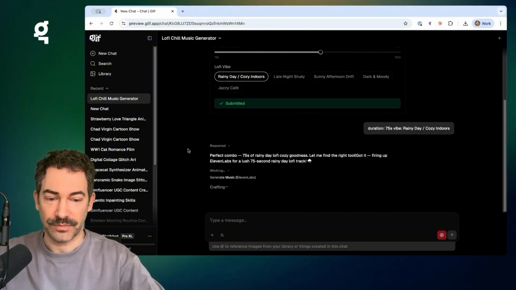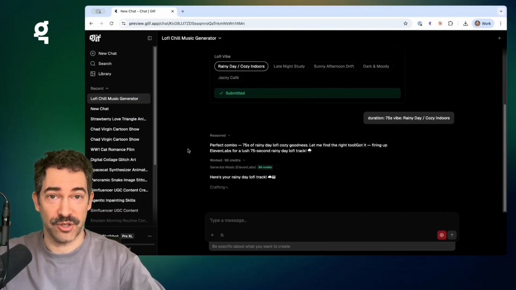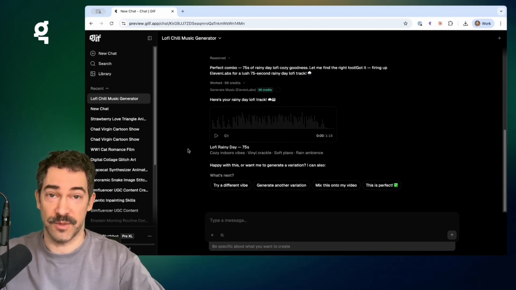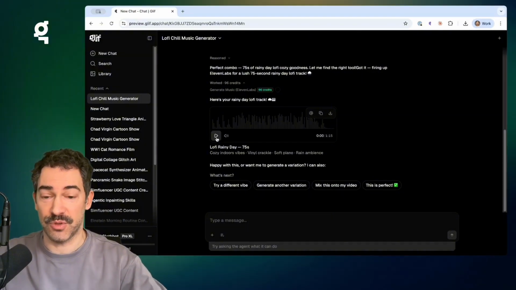Pretty cool. Now, ElevenLabs is one of hundreds of tools that we've put inside of this agent, and it's a growing number. We'll be adding new tools essentially weekly, sometimes daily. So any and all AI tools out there, we're going to put into this agent. We're going to teach it how to use them well. Let's add the music.